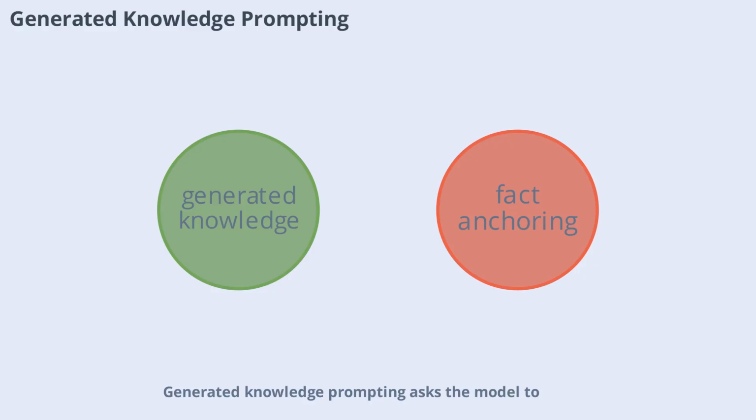Generated knowledge prompting asks the model to first generate a list of relevant facts, rules, or background concepts before producing its final answer. This technique anchors the model's reasoning in concrete information, reducing hallucinations. For example, when critiquing a complex tax scheme, you prompt the model to list core regulations first, then use those facts to evaluate the scheme. This structured approach leads to more accurate and grounded outputs.